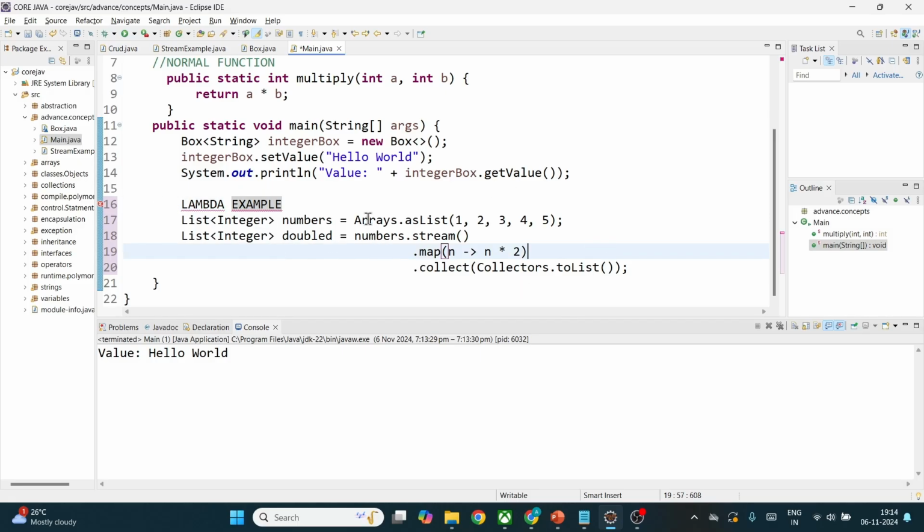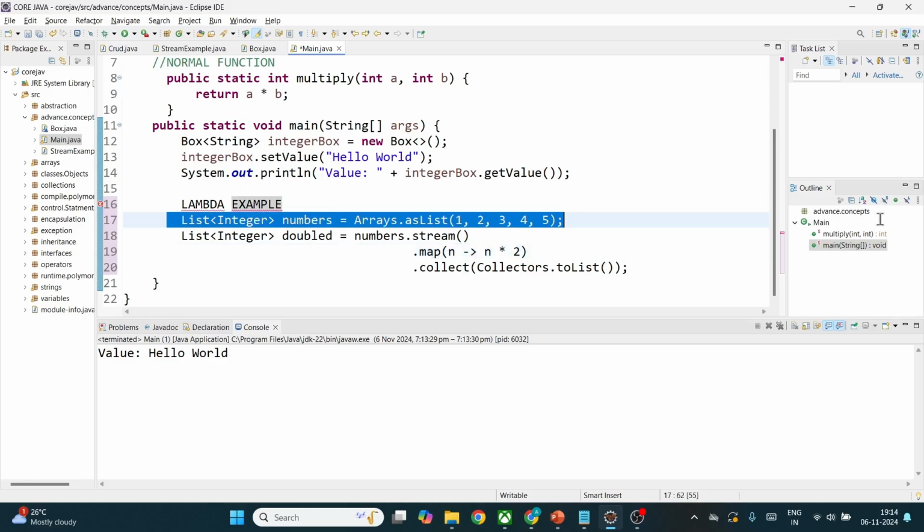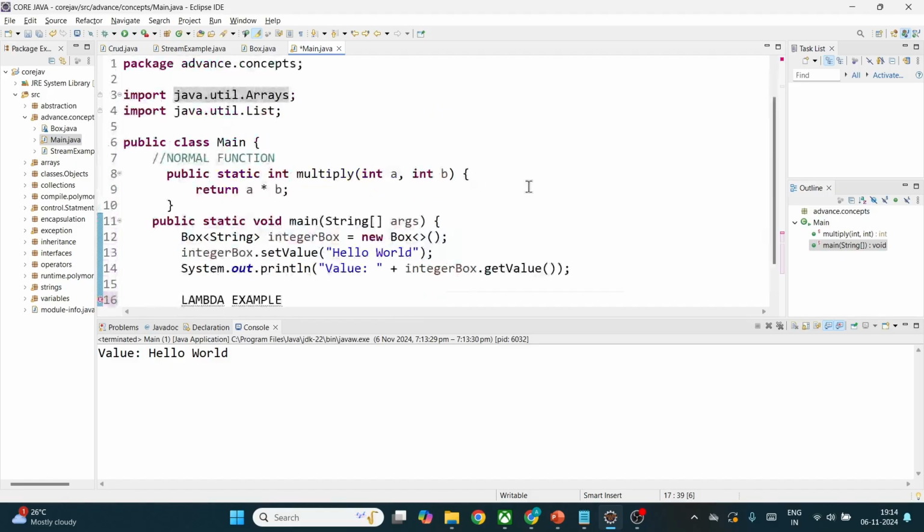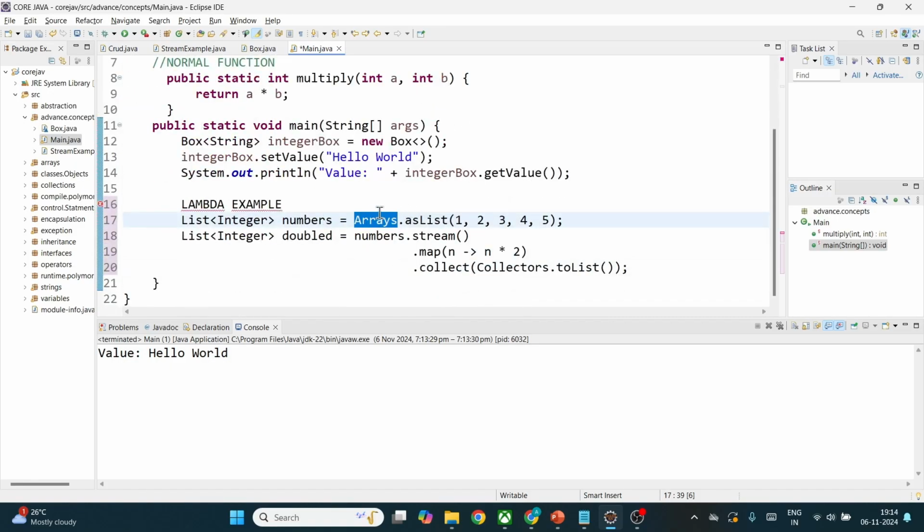So here, this one, Arrays.asList, is an inbuilt method in the util class. What we are doing here is taking an array and converting it to a list. asList is the function which converts an array to a list. We are inserting these values, 1 2 3 4 5, and storing that list of integers. This is generics, I told you, right? This is generics here, a list of integers inside the variable numbers.